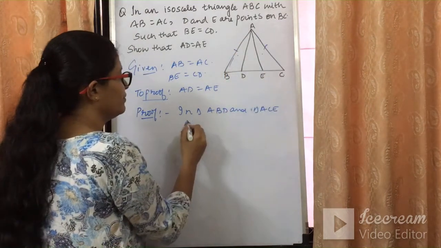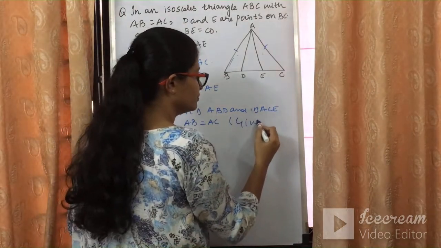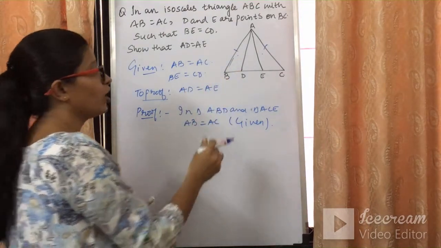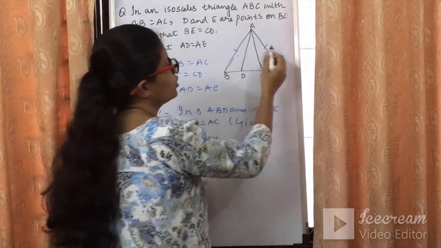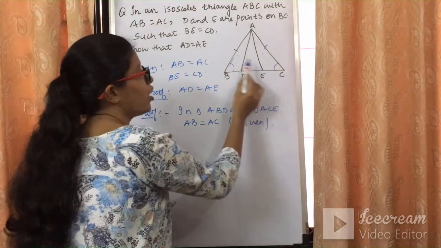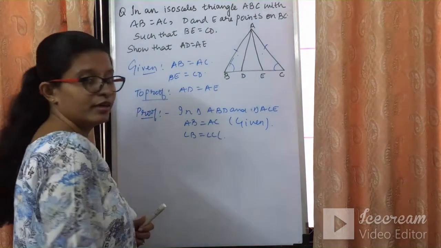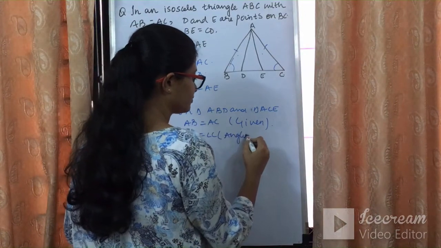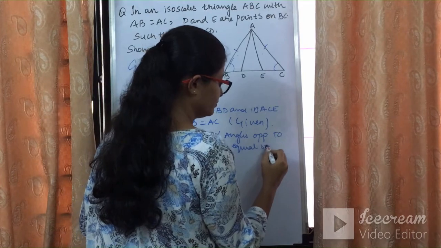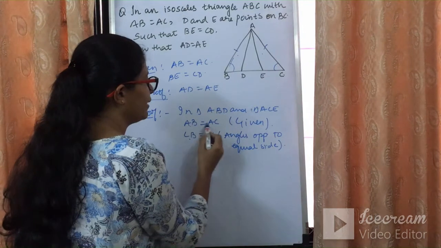So it is already given in the question, AB is equal to AC. AB is equal to what? AC. It is given in the question. Now we already know from theorem 7.2, if the triangle is isosceles, the angles opposite to equal sides will be equal. So angle B will be equal to angle C. Angles opposite to equal sides are equal. This is nothing but what theorem 7.2 states. So angle B is equal to angle C, AB is equal to AC.